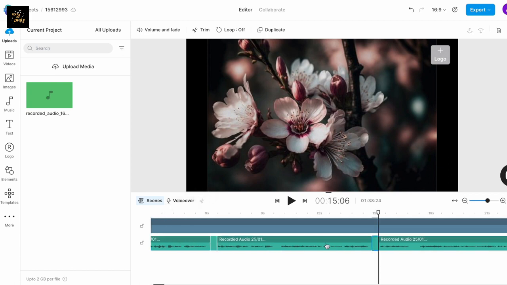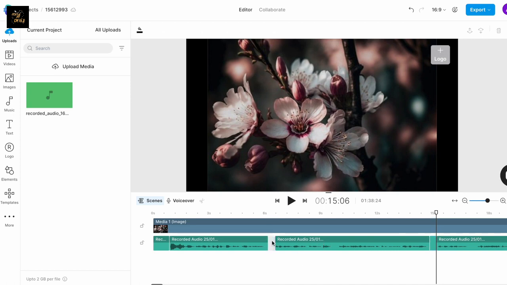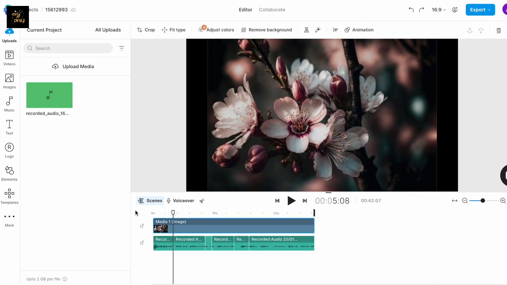You can do this at as many places as necessary. To delete a portion between two splits, simply select it and then press delete on your keyboard, and then you can select the empty space again and press delete again to sync up the audio. Once you've done this for the entire voiceover, it's time to move on to the next step, which is adding your media.